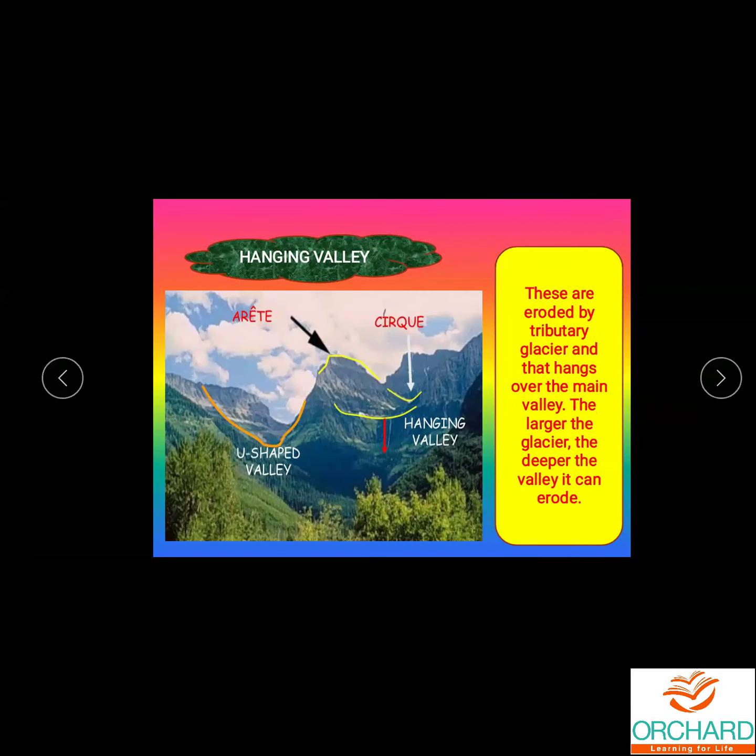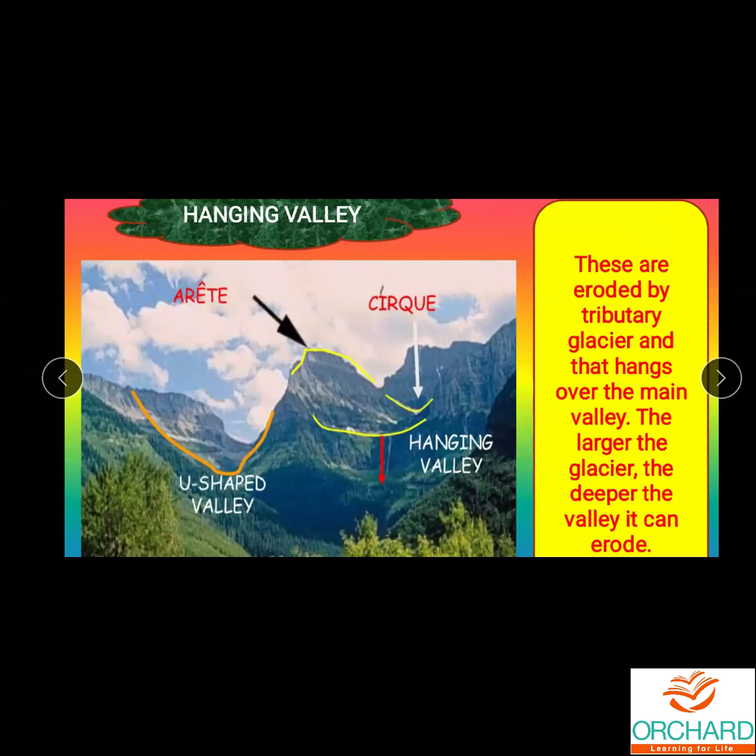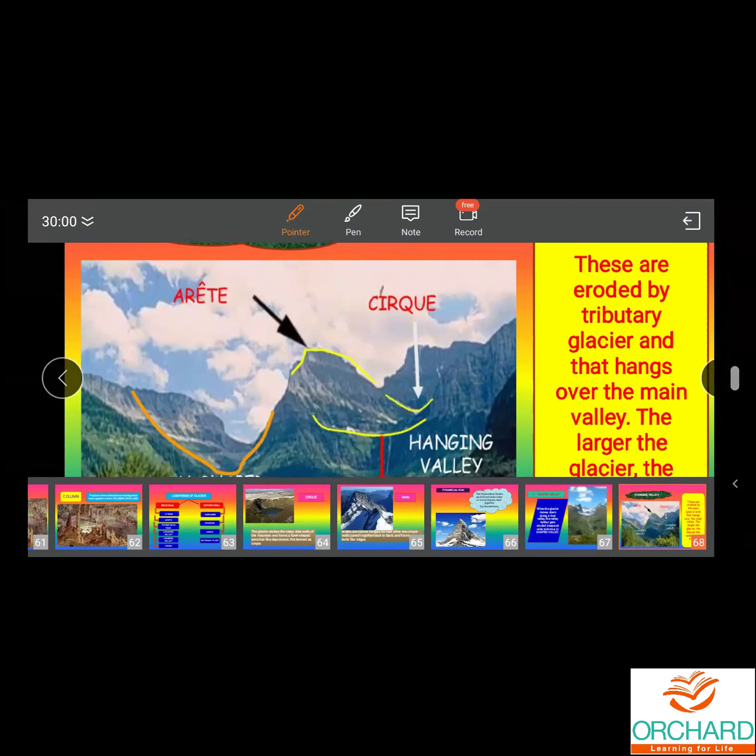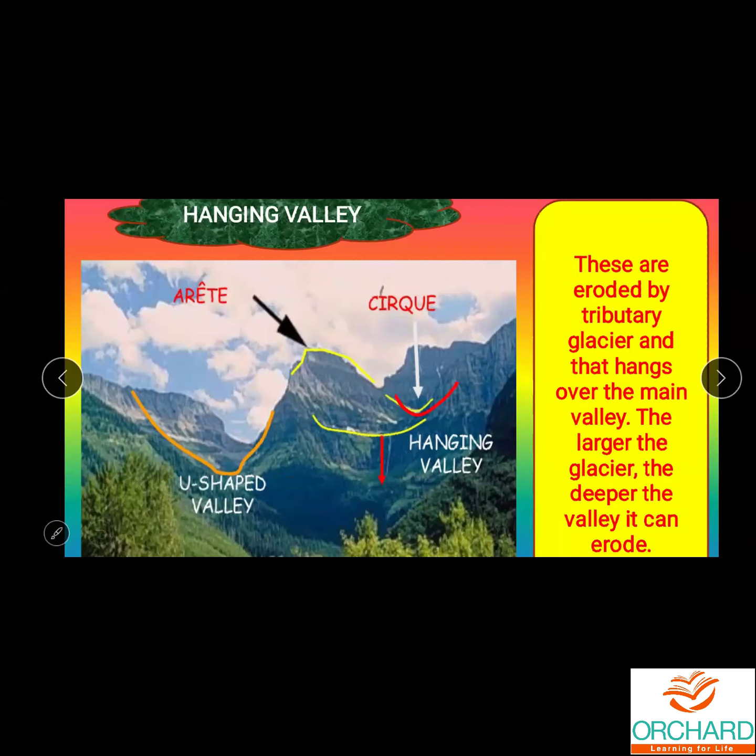So you can see here, in the same place, we can see all the four. Hanging valley, we will see now. Here you can see the U-shaped valley, and this place is called Hanging Valley. Where it is mentioned there, it is called Hanging Valley. Let us see what it is.